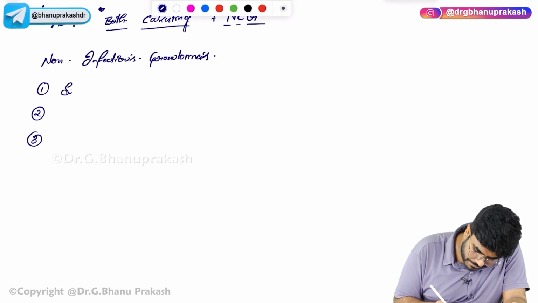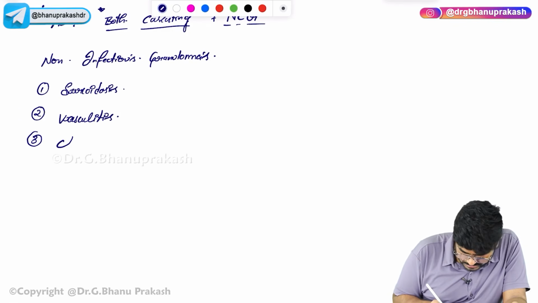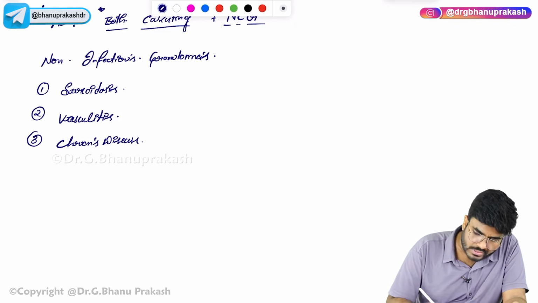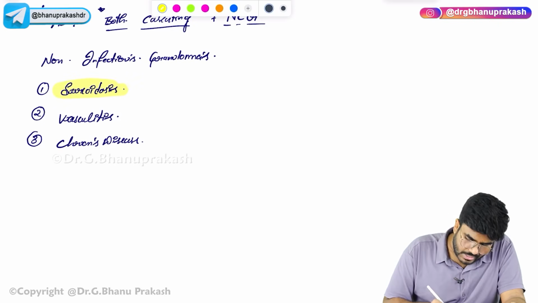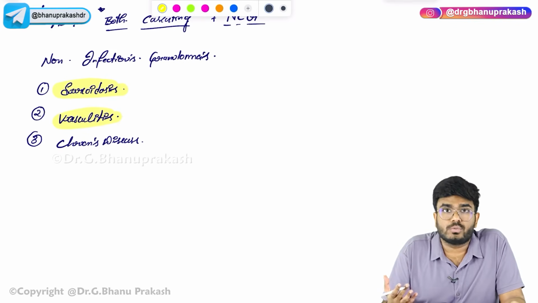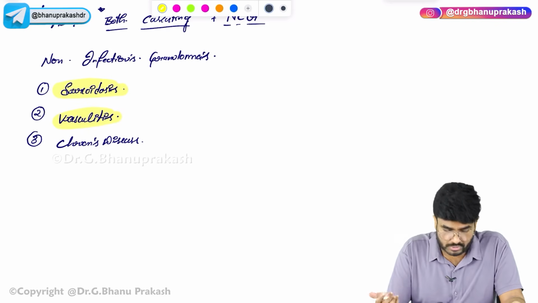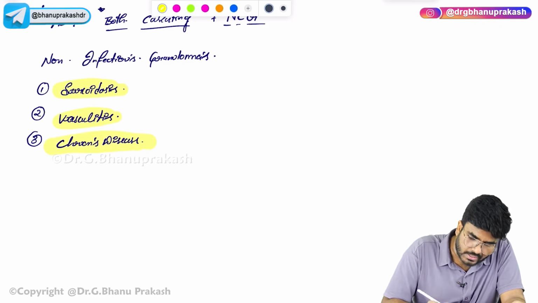One is sarcoidosis, vasculitis, and Crohn's disease. You already know in sarcoidosis, there is no lymphocytic cuffing, naked granulomas are going to be seen. In vasculitis, for example, Wegener's granulomatosis, the name itself has granulomatous inflammation. And Crohn's disease.